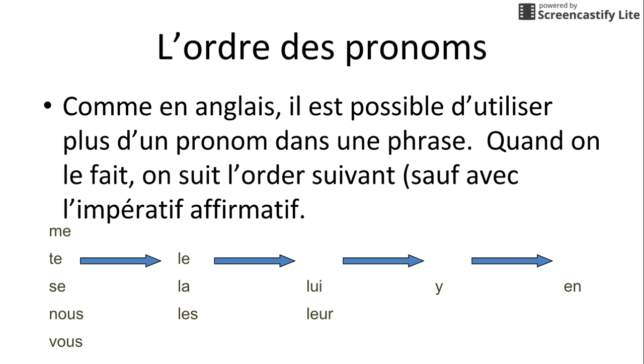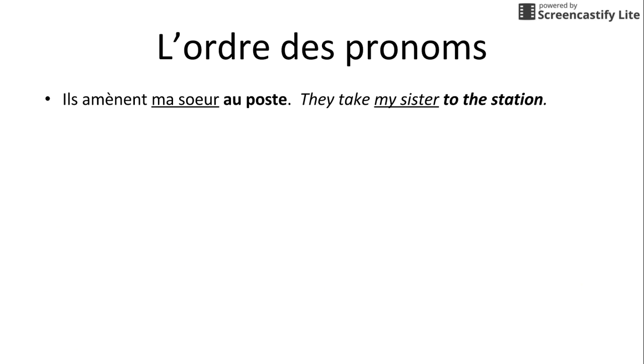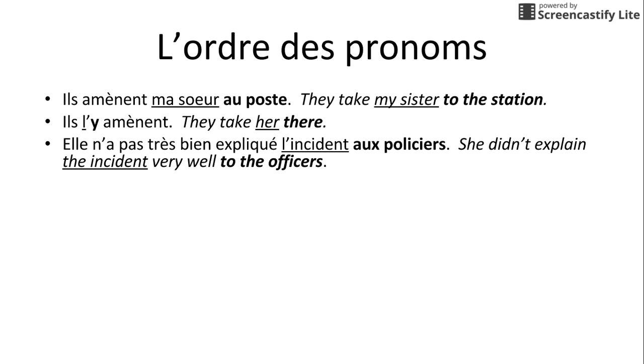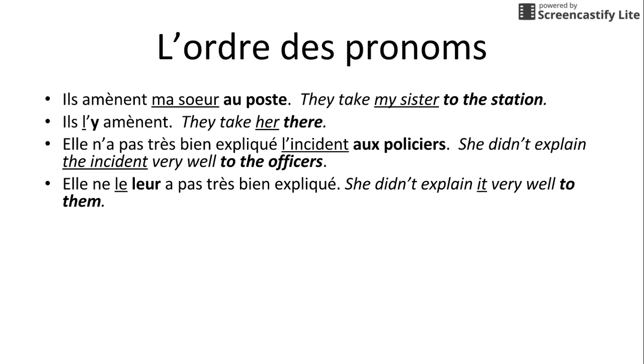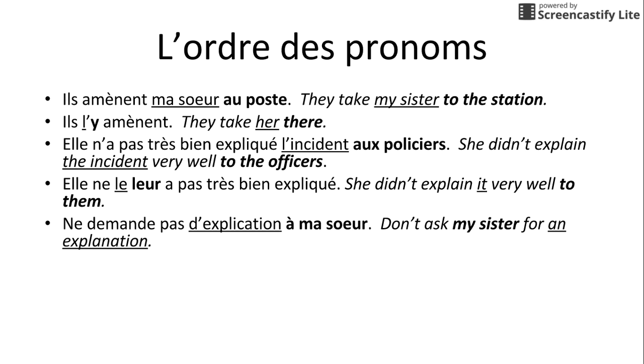Me, te, se, nous, vous, these are all reflexive pronouns too. They go together. You've seen them before. Le, la, les are three pronouns, but they all mean the, so we can see why they're matched together. Lui and leur are the two indirect. Y and then en. Okay, so here are some examples where we have two pronouns and the order that they are used in the sentence.